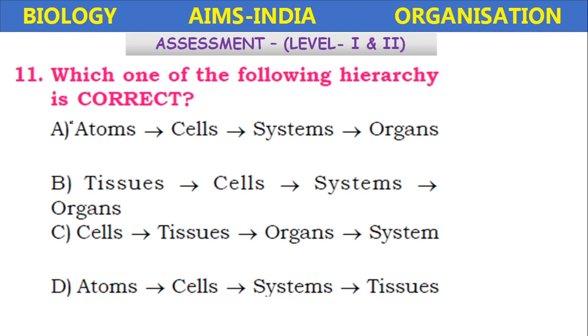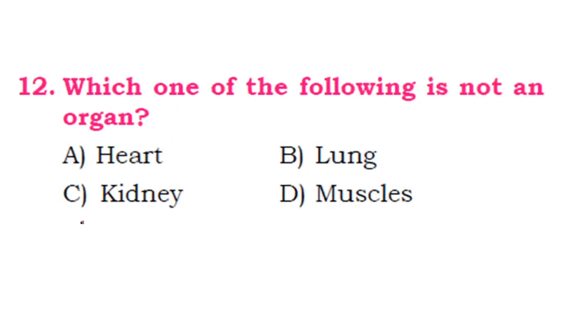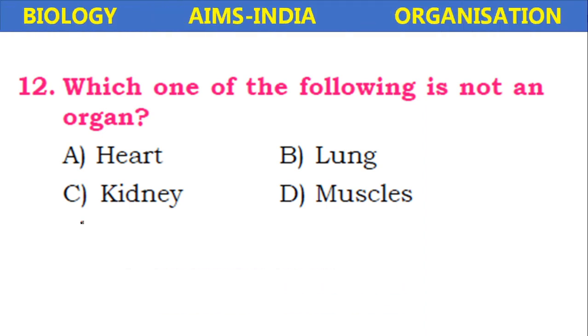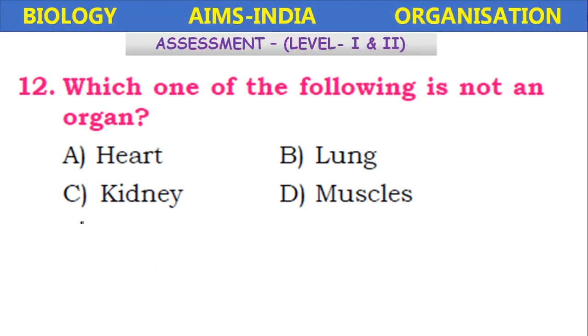So among these, sequence number 3 is exact. Next, which one of the following is not an organ? Heart, lung, kidneys, muscles. Which one is not an organ? It is the muscles.